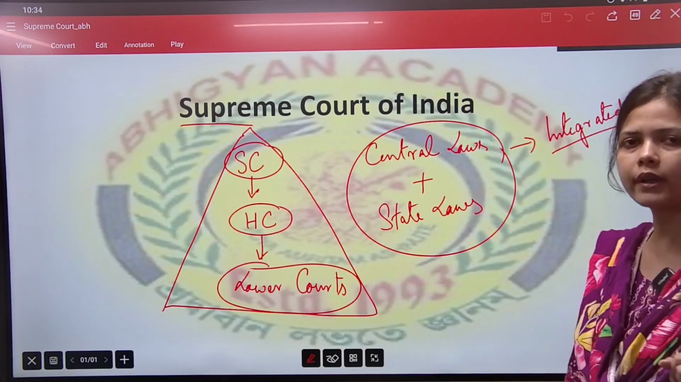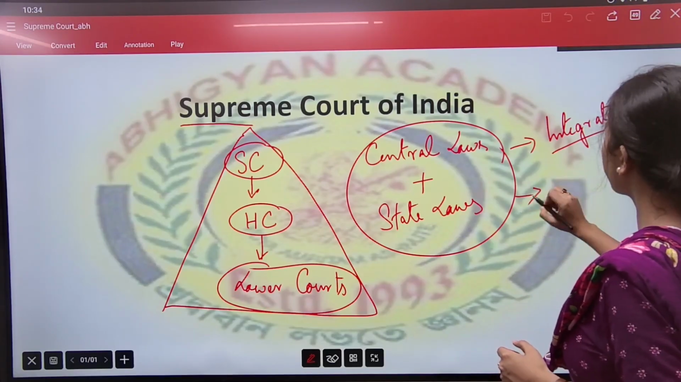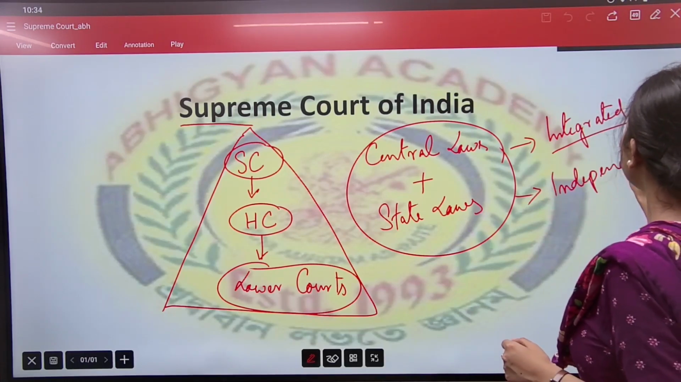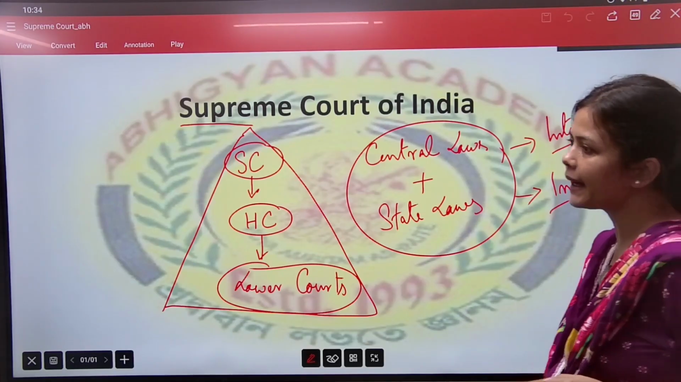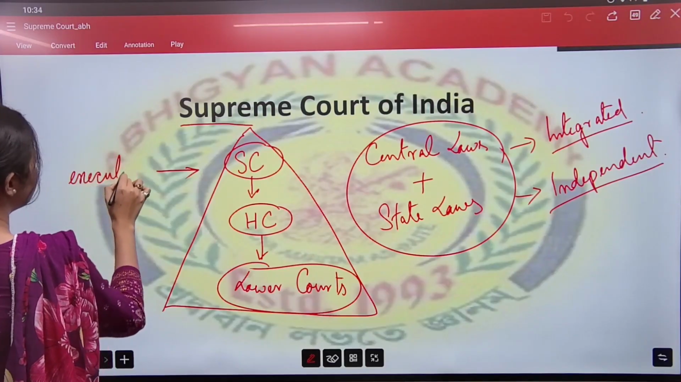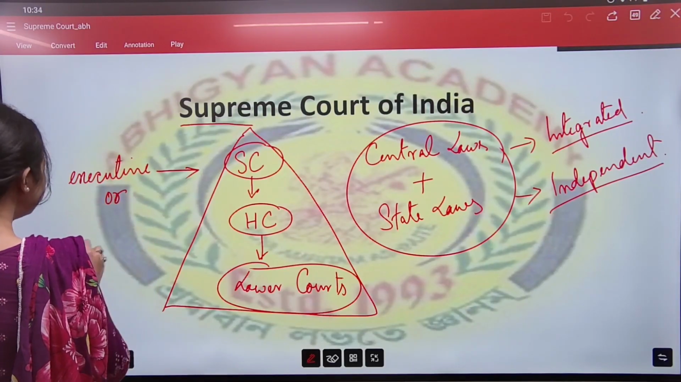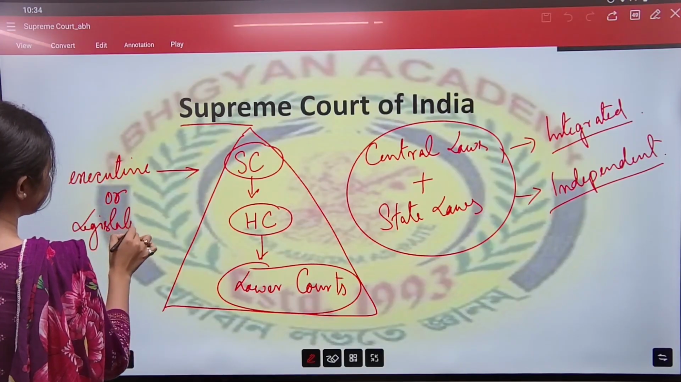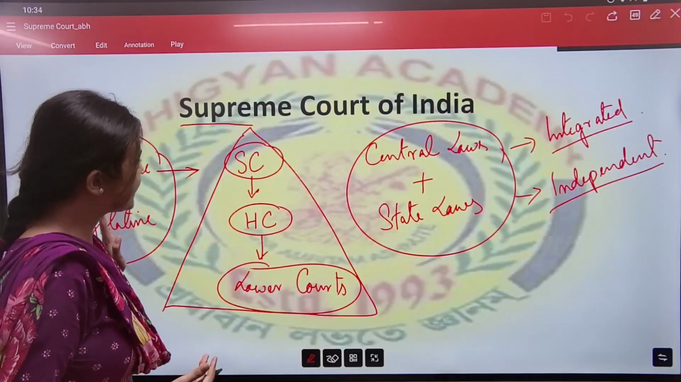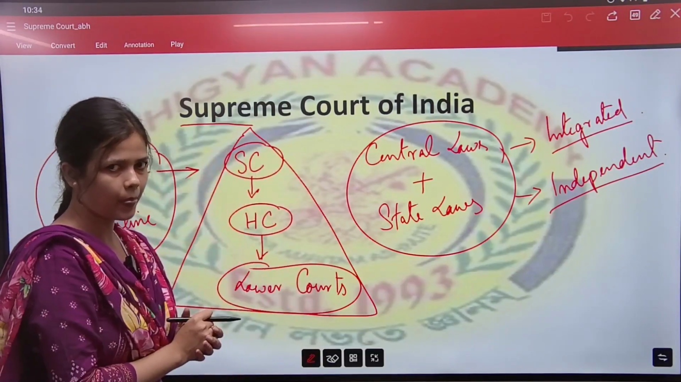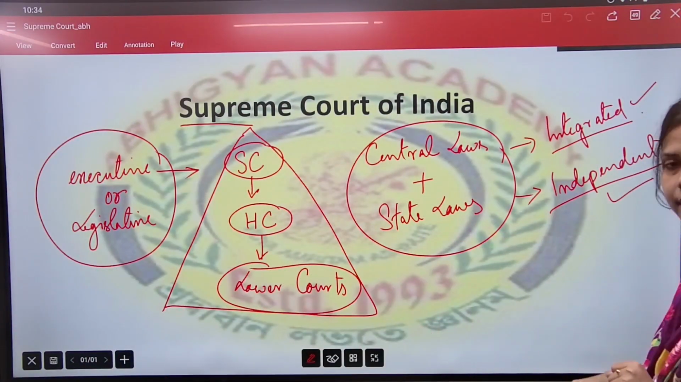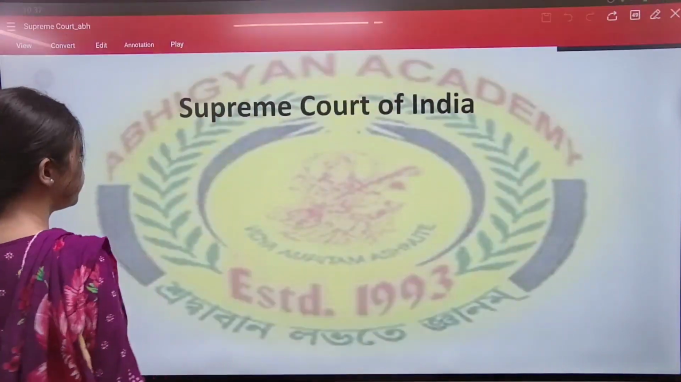Second point, our judiciary is independent. What do you mean by independent? That means the judiciary is independent of any executive or legislative interference. That means the government or parliament cannot intervene in the working of the judiciary. So two points you should remember: integrated as well as independent. Moving to the next slide.